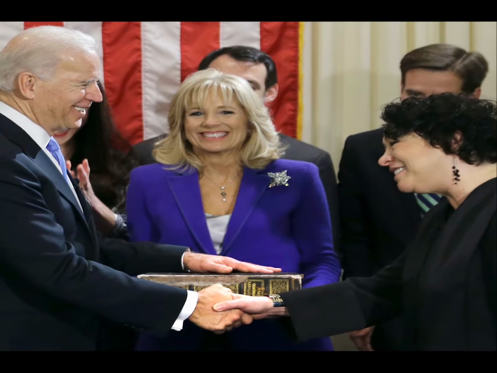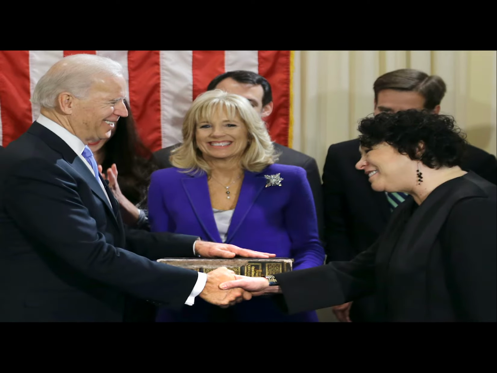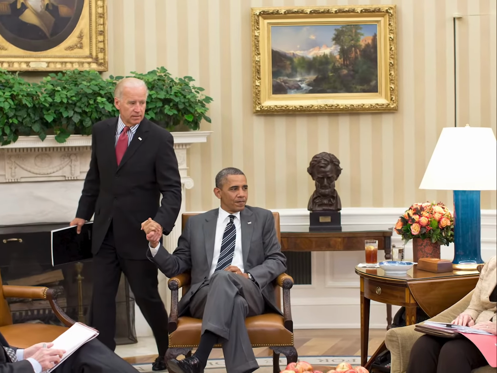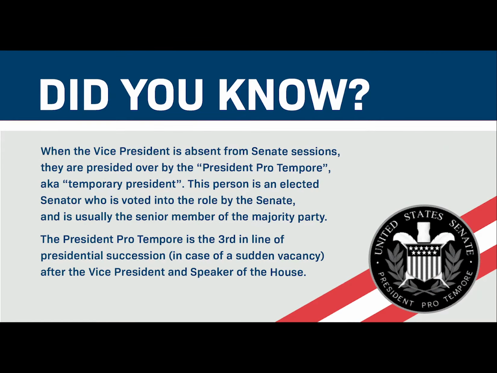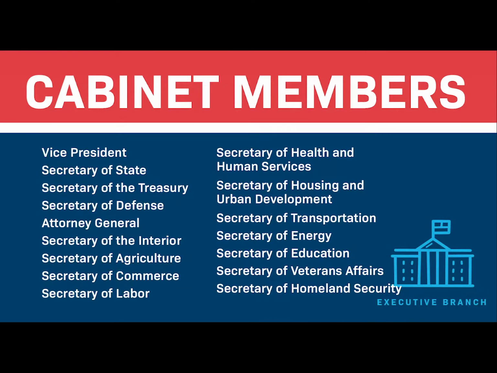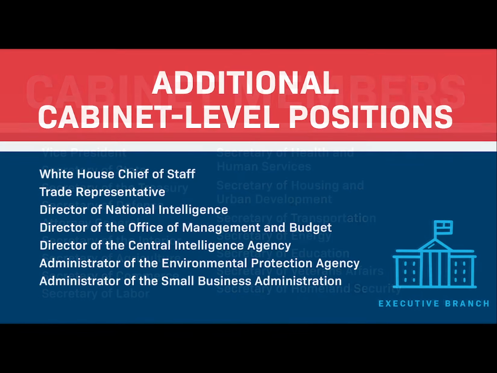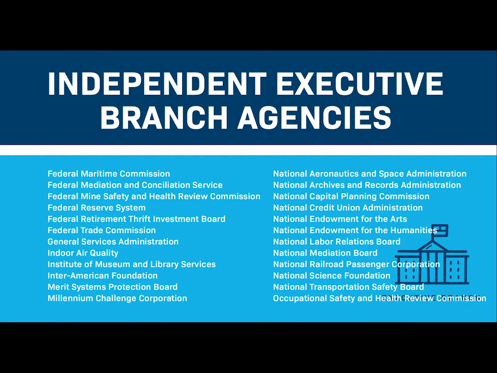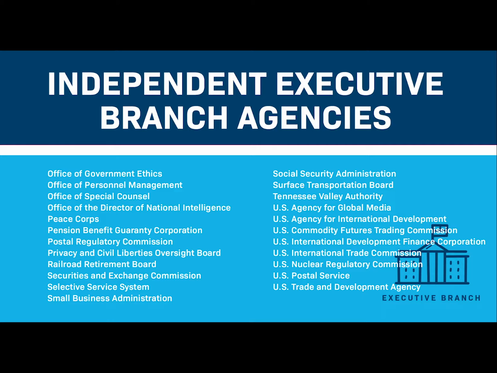The vice president has 2 official responsibilities. 1, to take over the seat of the presidency in case the sitting president dies, resigns, or is removed from office, and 2, to serve as the president of the U.S. Senate. In practice, the vice president serves as a top member of the president's cabinet, a trusted advisor, and only occasionally presides over the Senate for important votes and to be able to cast a tiebreaker vote if needed. The cabinet consists of high-ranking officials and heads of government agencies. There are also other independent agencies, such as the U.S. Postal Service, which are part of the executive branch.